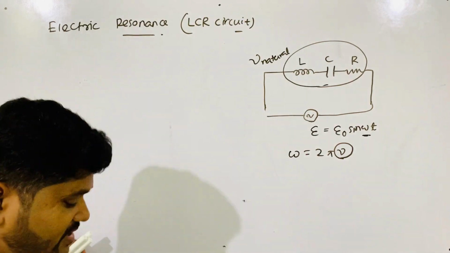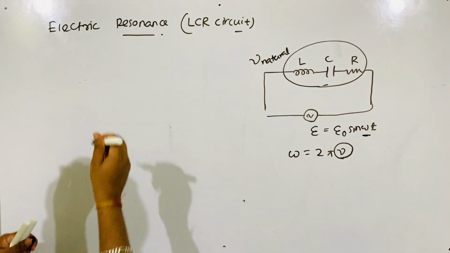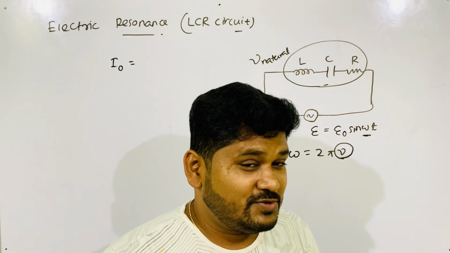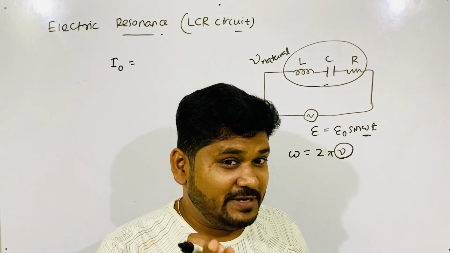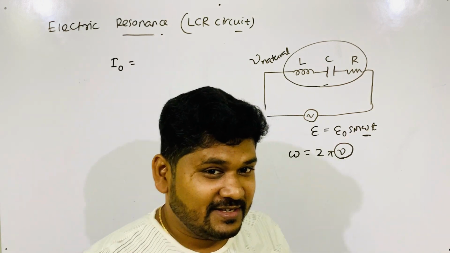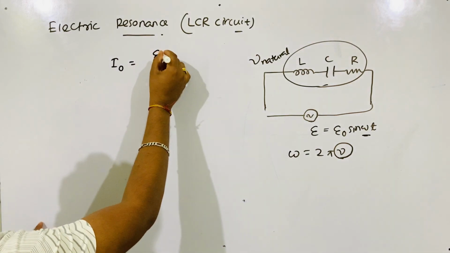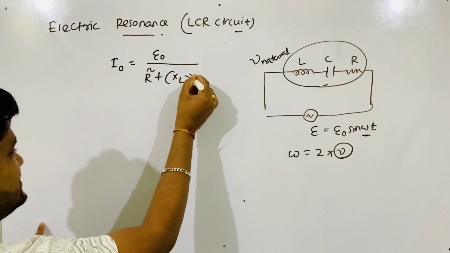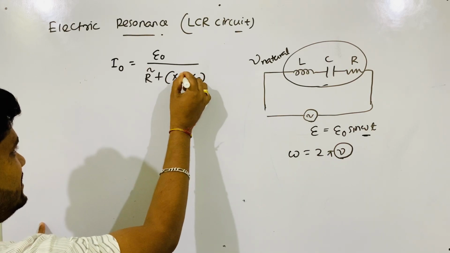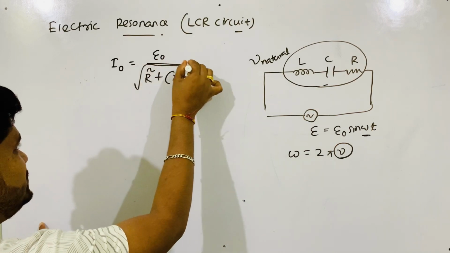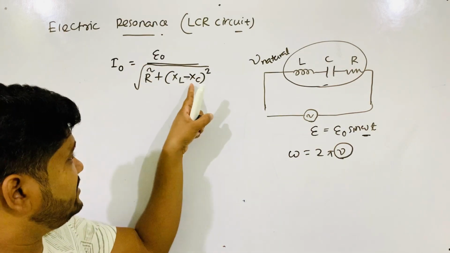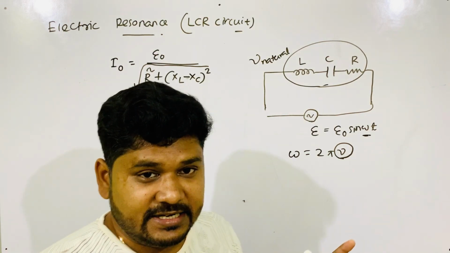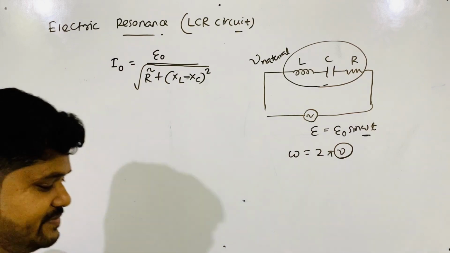So let's write the expression of peak current, I naught. Just before, I had told you to remember it. I hope it is already in your notes. I naught equals E naught by the square root of R square plus XL minus XC whole square. It doesn't matter whether you write XC minus XL or XL minus XC, that depends on which one is greater. So this is the I naught expression.